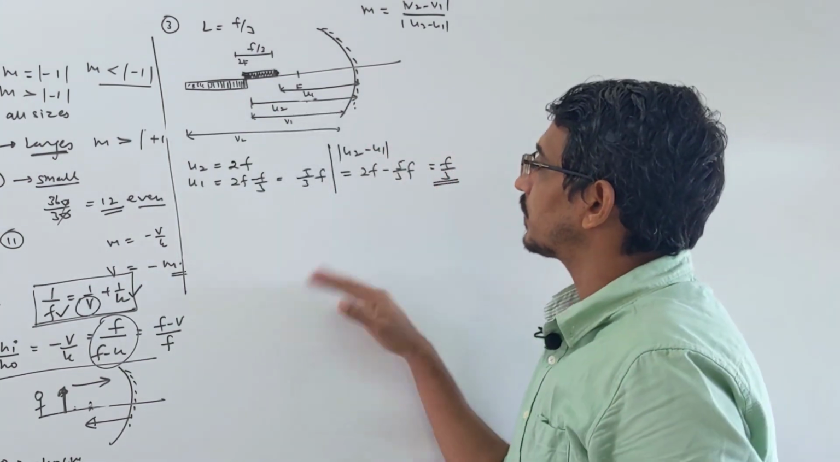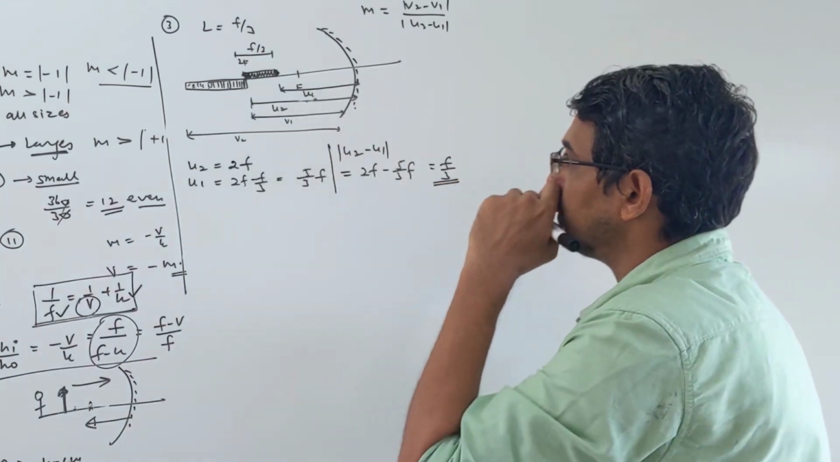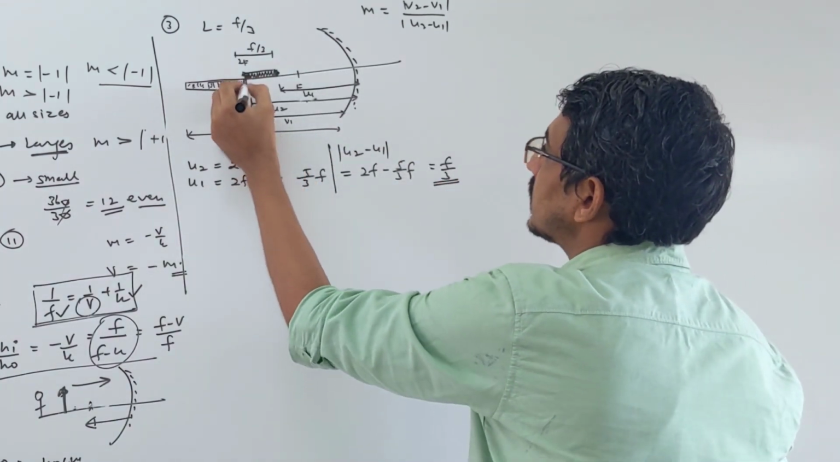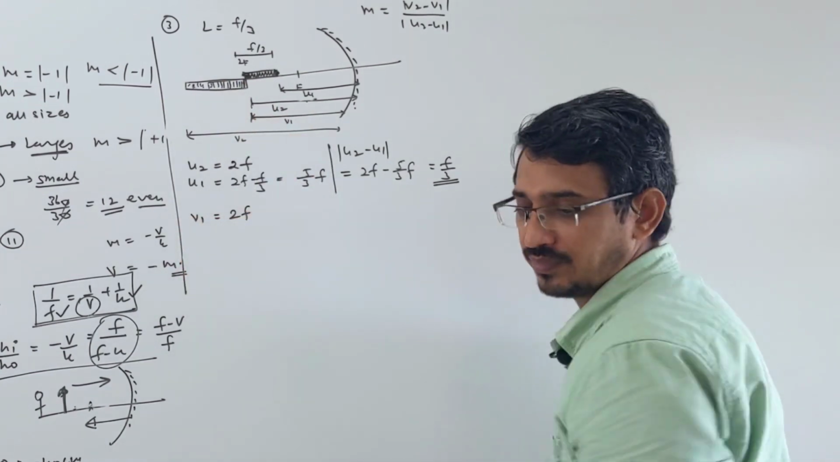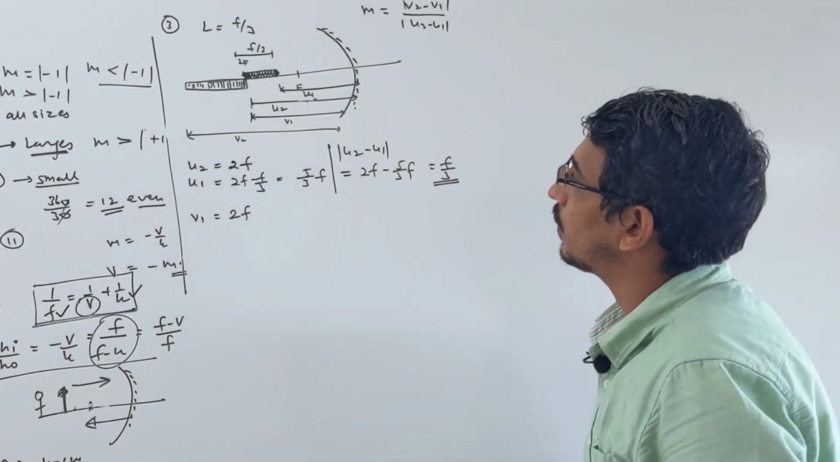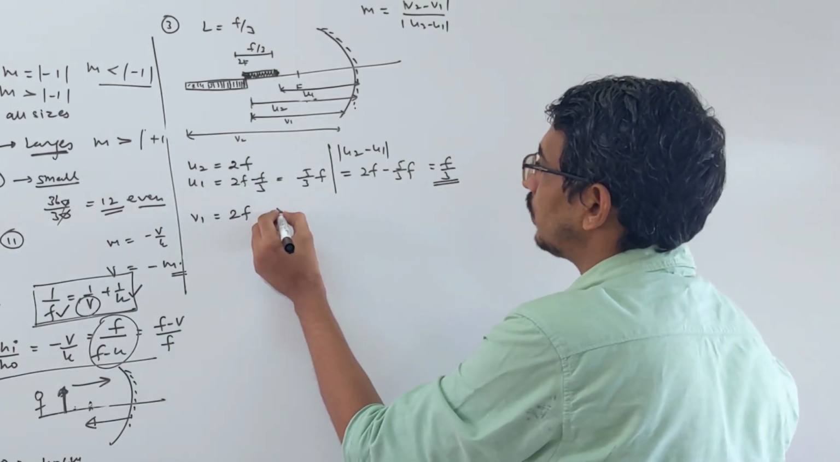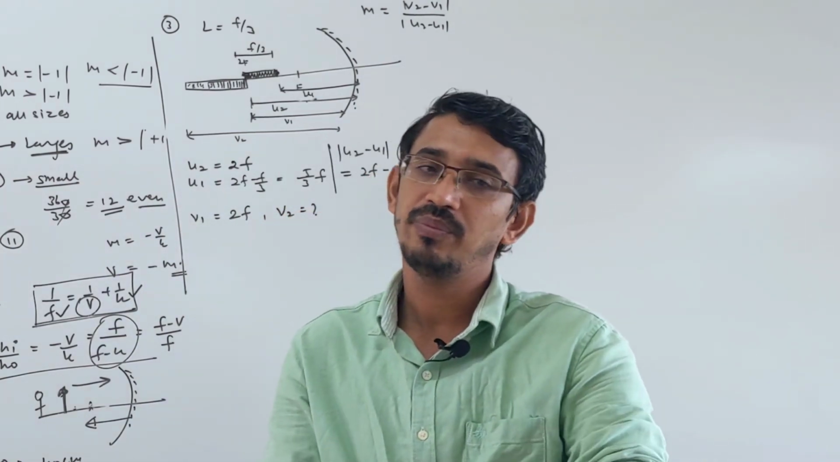Now look here, we want to find v1 and v2. That distance is called v1. v1 you also know, directly 2f, correct? v1 is 2f. Now we want to calculate v2. This is unknown, so for this you will write your mirror equation.